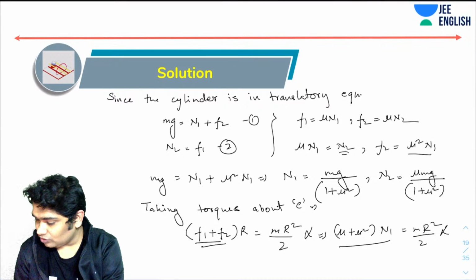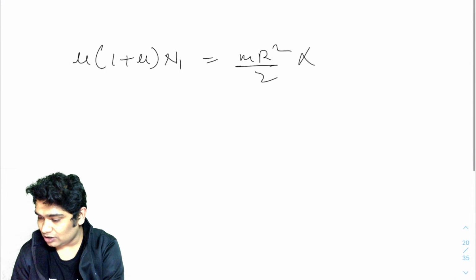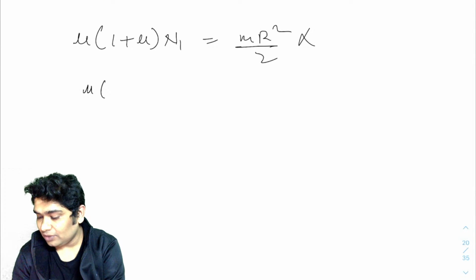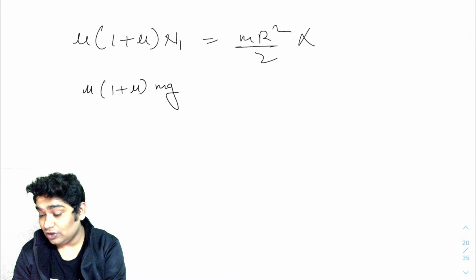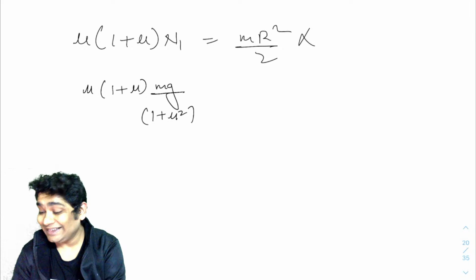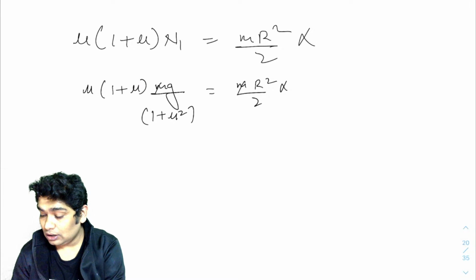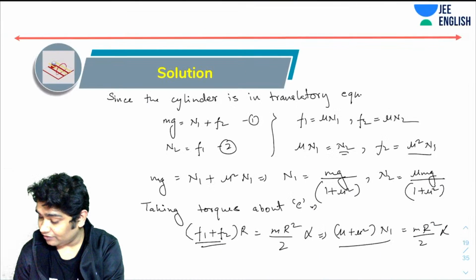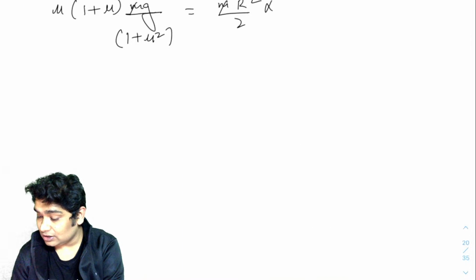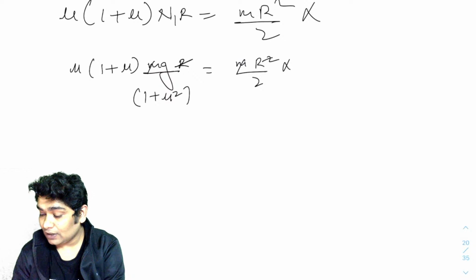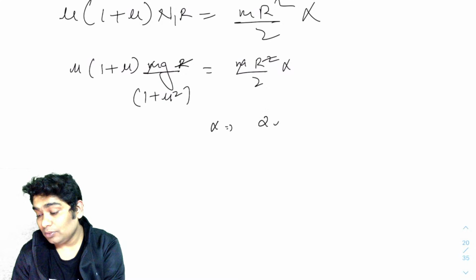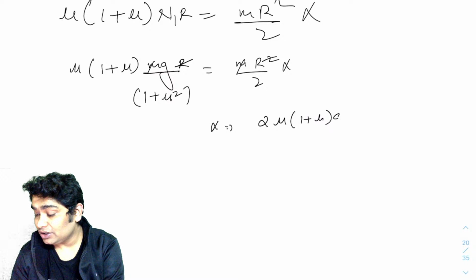And n1 was mg over 1 plus mu square. Okay, so let's now do all the substitutions. Mu times (1 plus mu) times mg over 1 plus mu square equals mr square by 2 alpha. So this gets cancelled. I have into r also, no? F1 and F2 into R. Yes. This would get cancelled. So alpha is coming out to be 2 mu (1 plus mu) g over R times (1 plus mu square).